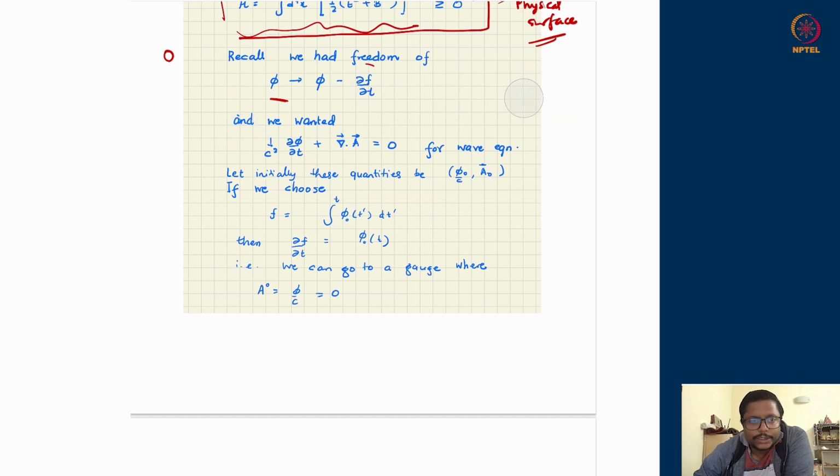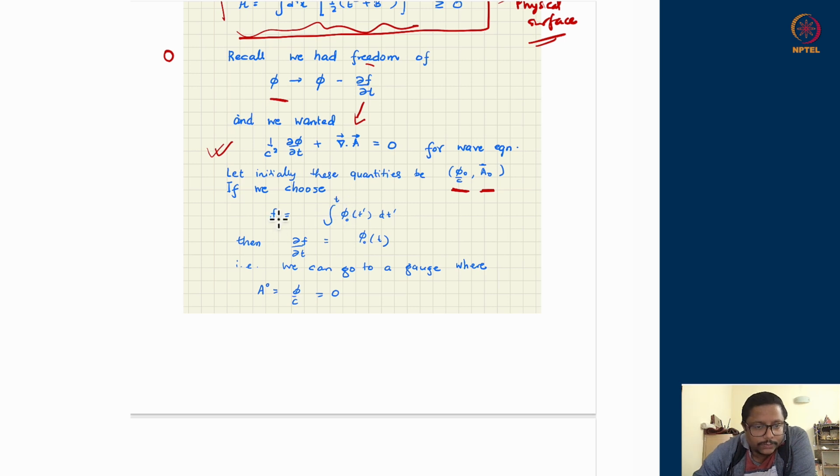However, in the following discussion, we will do it slightly more carefully in order to make contact with the physics more obviously. Meaning there are various ways of selecting this condition. This goes by the name of the Lorentz gauge. But now we are going to work in something called the Coulomb gauge, which is an equivalent description of this, done in 2 steps. So let us try to see what I mean. First, suppose initially I am starting with a pair, meaning the scalar and the vector potentials. The vector potential is A0 and the scalar potential is phi naught. And I want to choose some function f such that I achieve this goal.